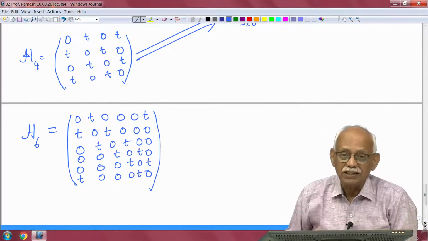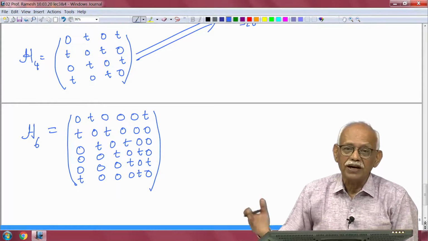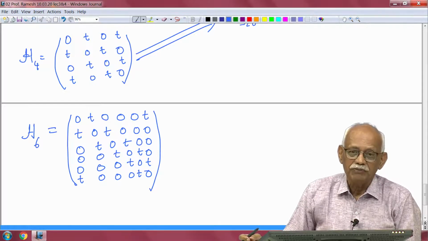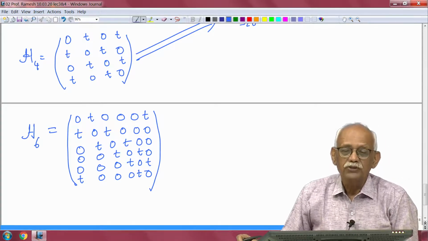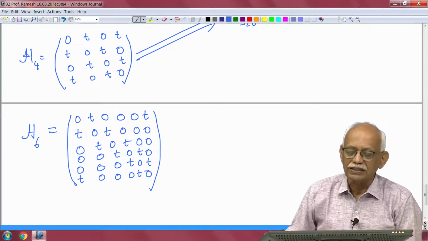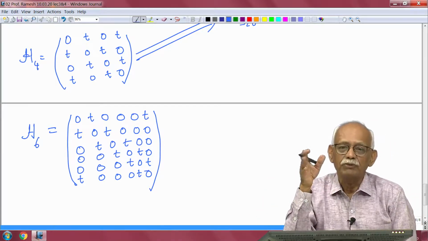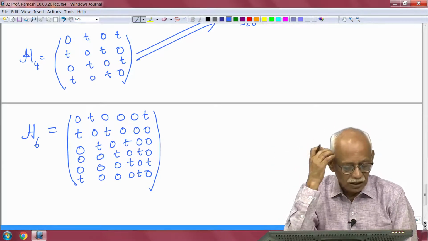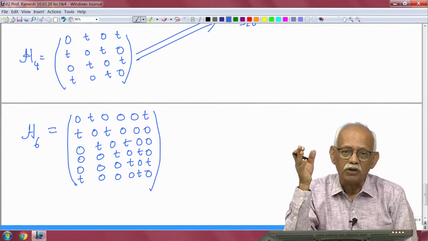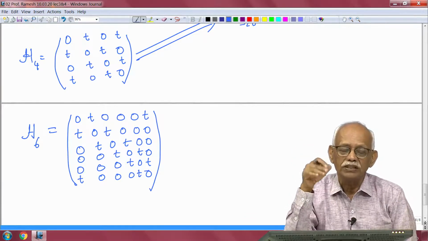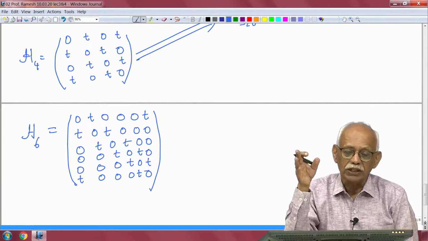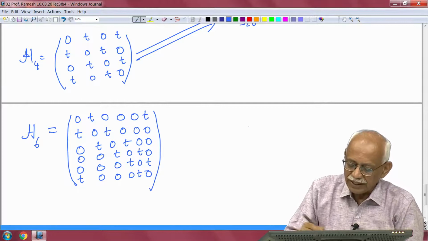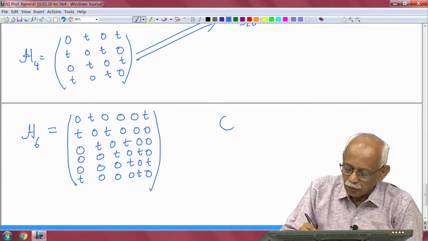Okay. In fact, chemistry students who have done any Huckel molecular orbital theory would have seen this for the benzene molecule, when you are looking at just the p orbitals. The benzene molecule is very similar to H6, in the sense that in H6 you are dealing with 1s orbitals, but in the case of benzene, as an approximation to the energy levels using the Huckel model, the orbital that you use on each of the carbon atoms is only the 2pz orbital. So, you could do this, and if you did this, the energy levels that you will get are the most bonding.